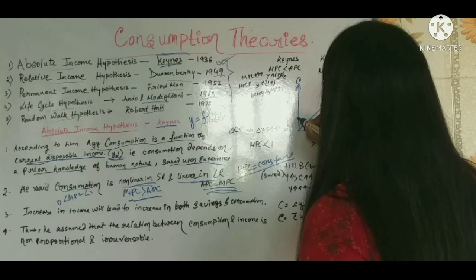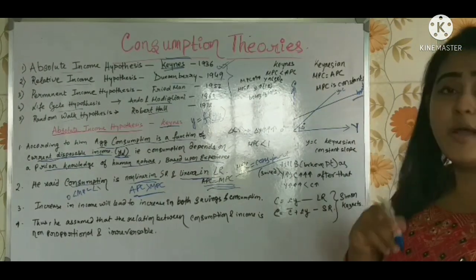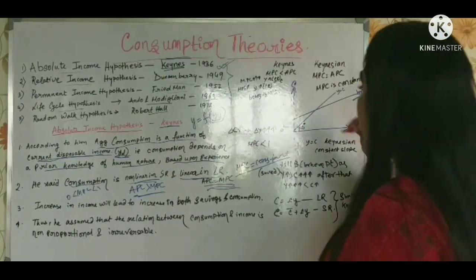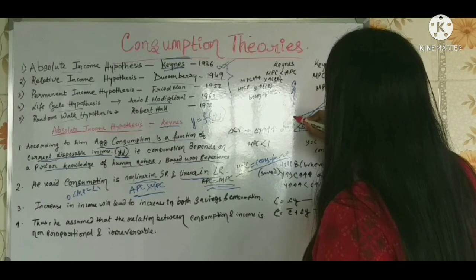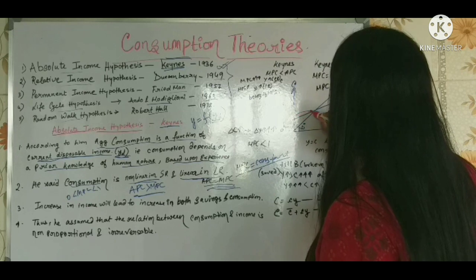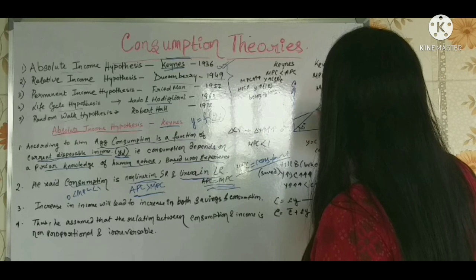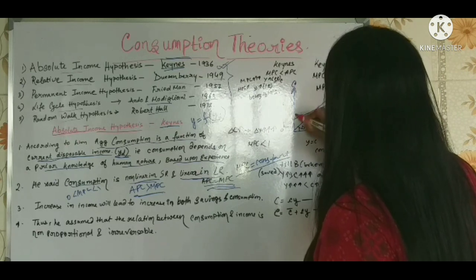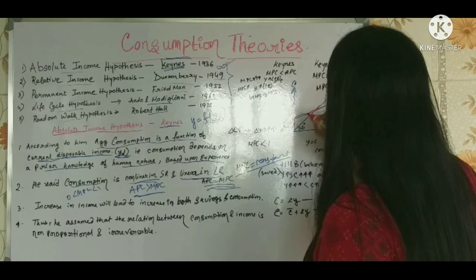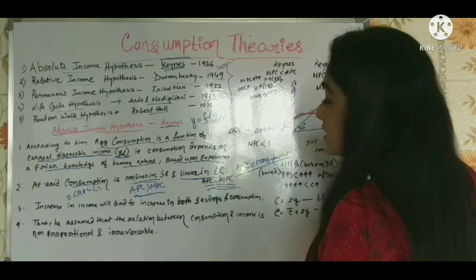Now, a very important portion is the constant, where we can say y is actually equal to c. Now, how am I going to draw the Keynes? For the Keynes, you can say that the slope is actually changed. This was this and this was this, right? So the slope here has actually changed, like this. Okay? There will be a change in the slope.